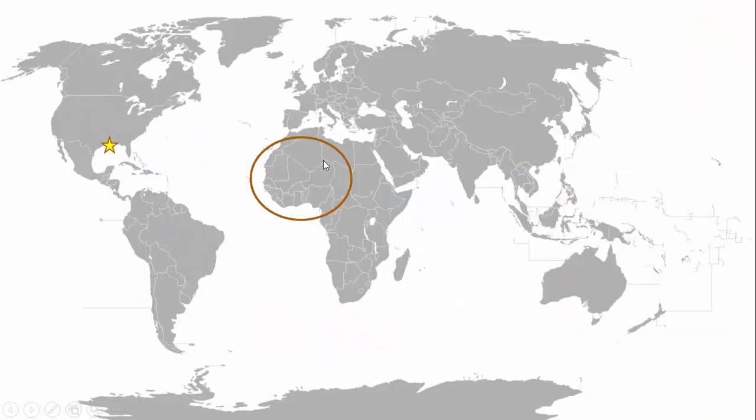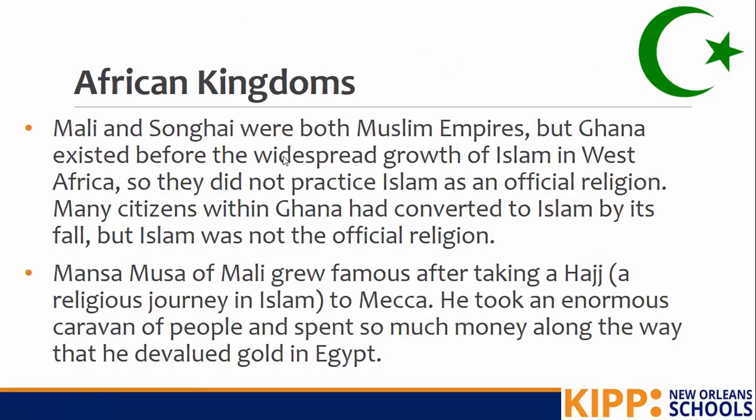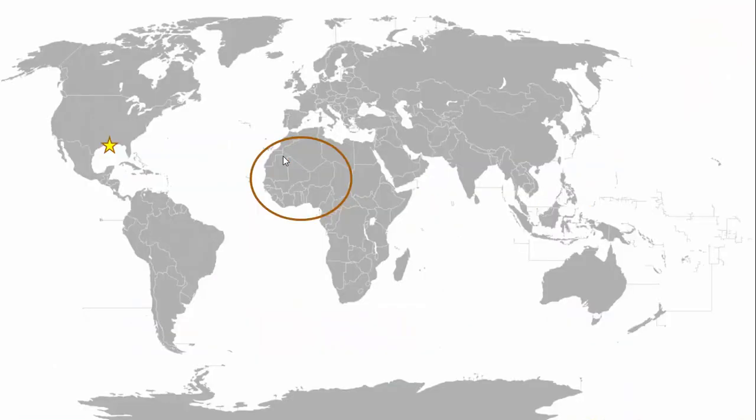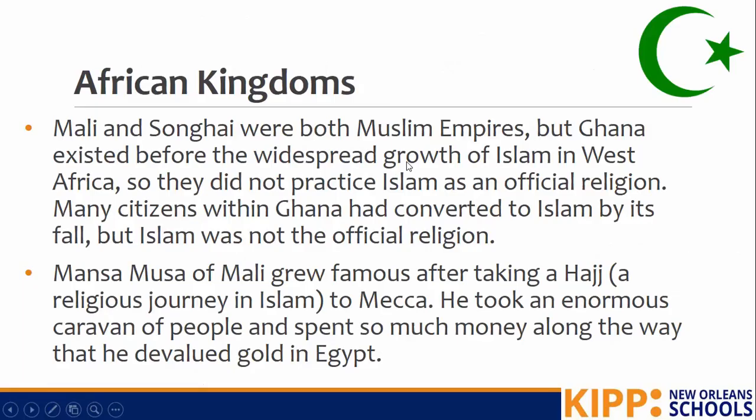So when we think about the West African kingdoms, one thing we should always think about is how they were Muslim empires. Mansa Musa of Mali was a really famous king who grew famous after taking a Hajj. That's a religious journey in Islam. He took this Hajj to Mecca. So he went from West Africa over to Mecca here in the Middle East. So that's a long journey. He's got to pass through a lot of different places to get there.